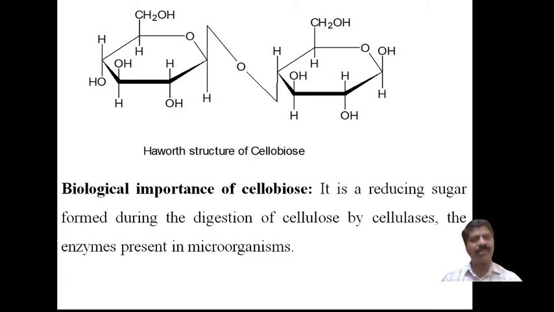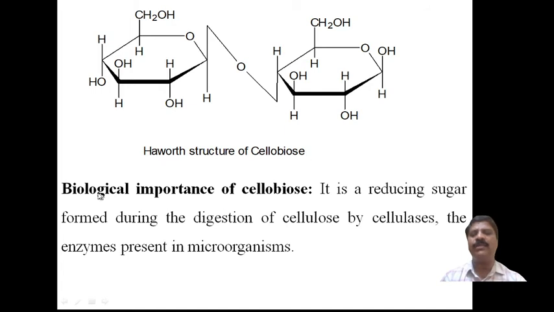Because you are using alpha, it is an alpha 1,6 linkage. Whereas in cellulose, the beta form will be there and the linkage takes place at 1,4. Therefore, this is the Haworth structure with a 1,4 linkage.